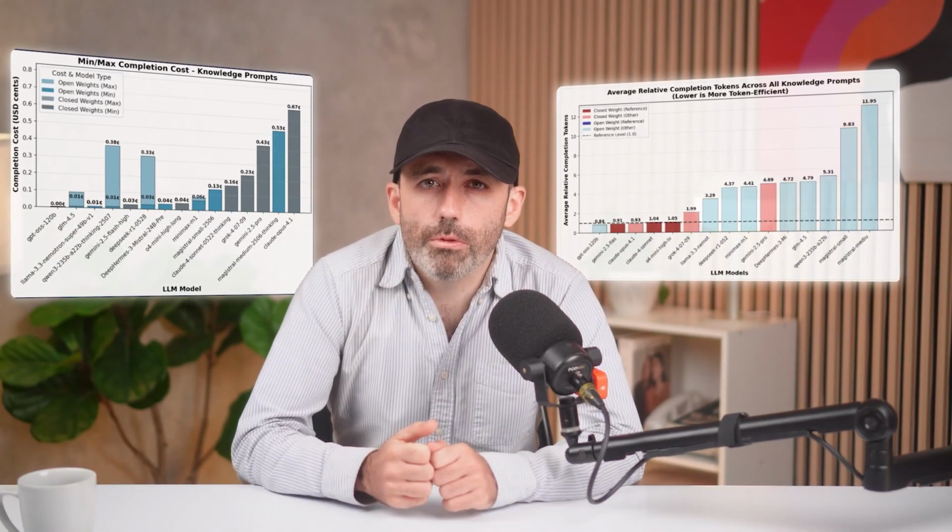Compare that to the efficiency angle. Recent analysis shows open models like DeepSeek or Cohere often guzzle 1.5 to 4 times more tokens than proprietary ones like Grok or GPT-4 for the same tasks. This means higher costs and slower inference, potentially limiting adoption. Musk's move could bridge this gap. If Grok's architecture proves more efficient, it might inspire a wave of optimized open models.